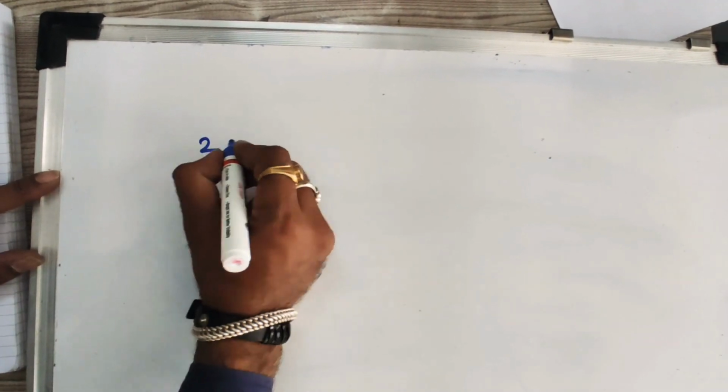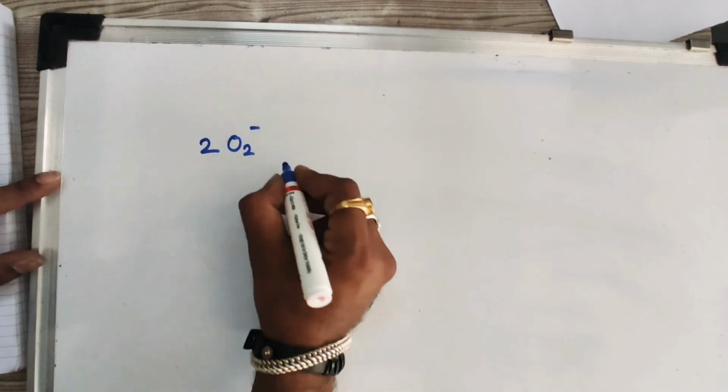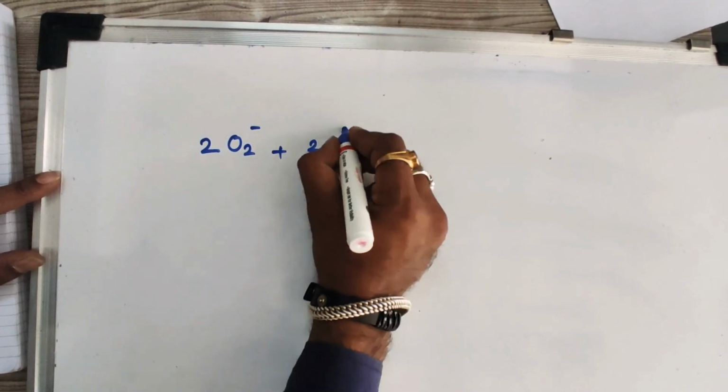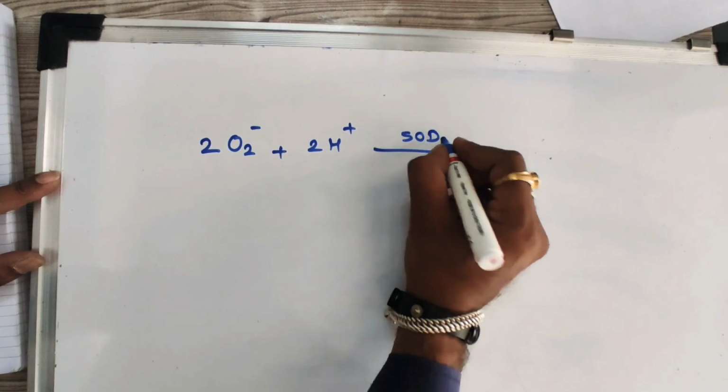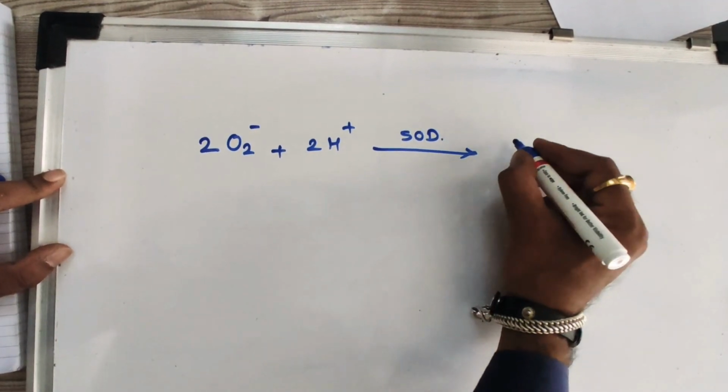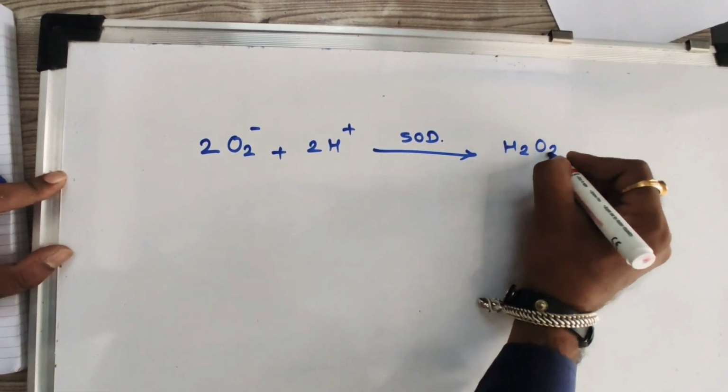As I already stated, in superoxide dismutase disproportionation reactions take place. That means the same species undergoes oxidation and reduction during the reaction. How? O2 minus combines with 2 water molecules in the presence of SOD, that is superoxide dismutase, and is converted into H2O2